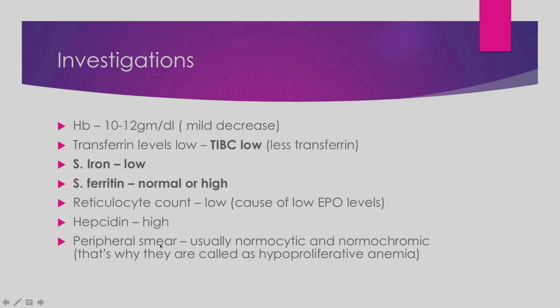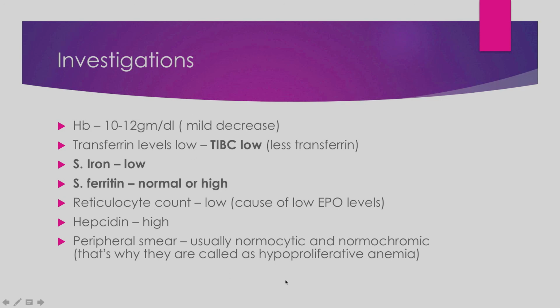Peripheral smears generally show normocytic and normochromic RBCs, because RBC size will not be reduced, as there will not be much deficiency of hemoglobin. So generally normocytic and normochromic RBCs are seen in the peripheral smear. However, one can find microcytic and hypochromic cells also if the hemoglobin levels have decreased more.